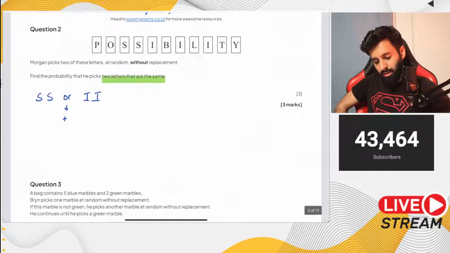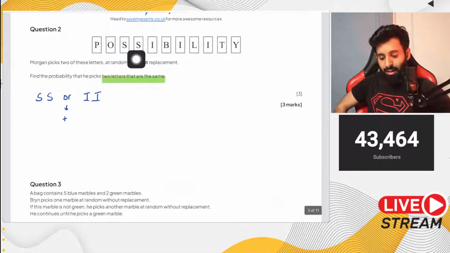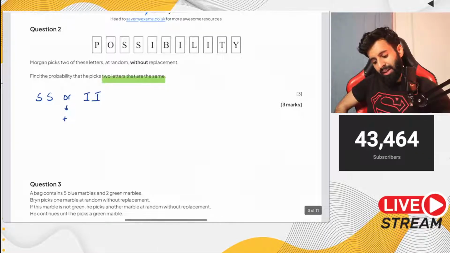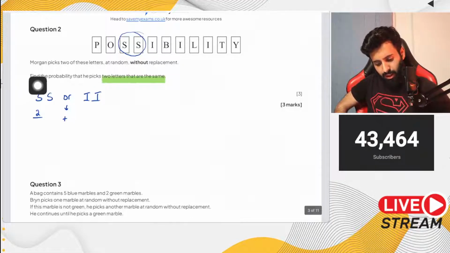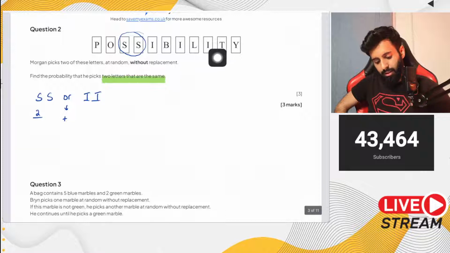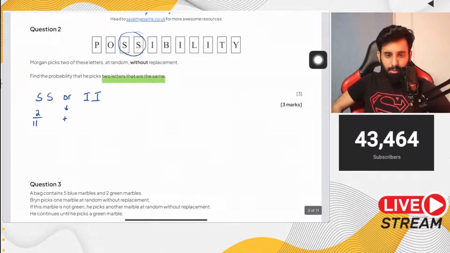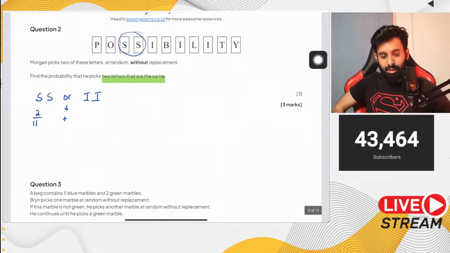So let's talk about the probability that both the letters are S. What's the probability of getting S the first time? 2 is our favorable outcome. Now how many total letters do we have? If it doesn't say in the question, just count it up: 1, 2, 3, 4, 5, 6, 7, 8, 9, 10, 11. So the probability of getting an S the first time is 2 upon 11.